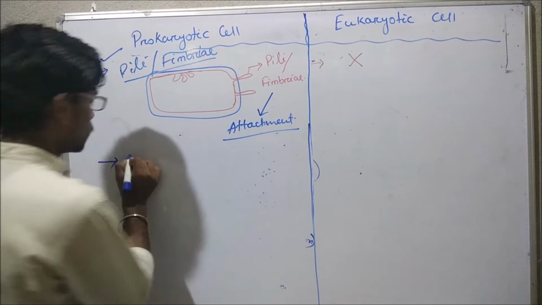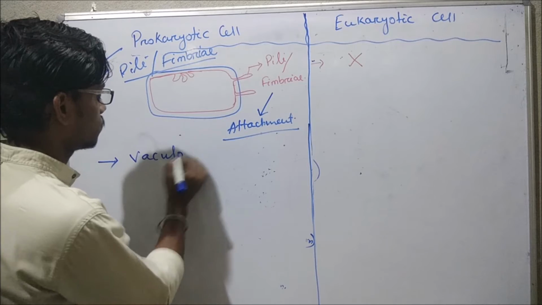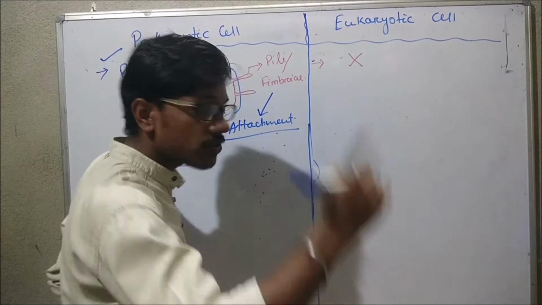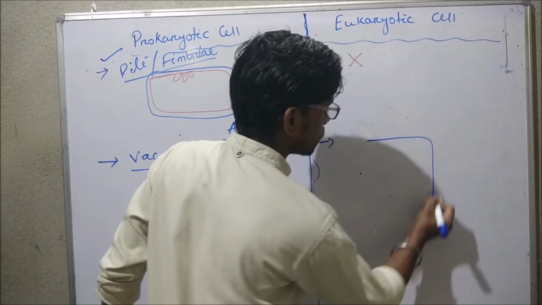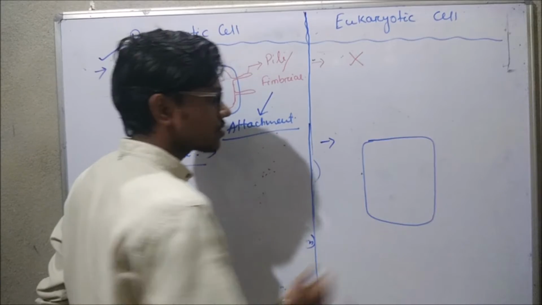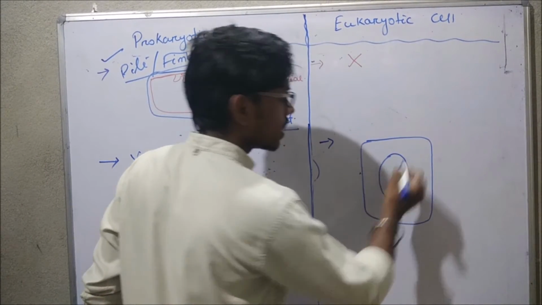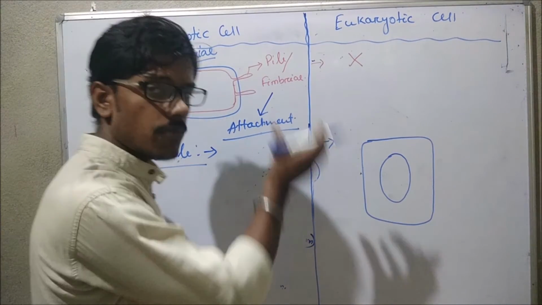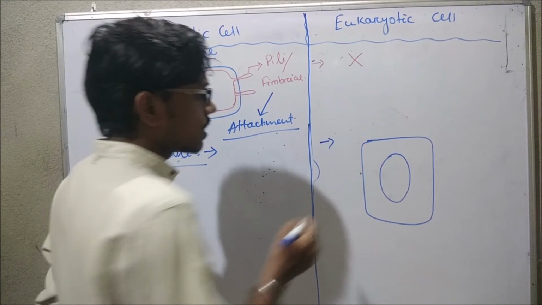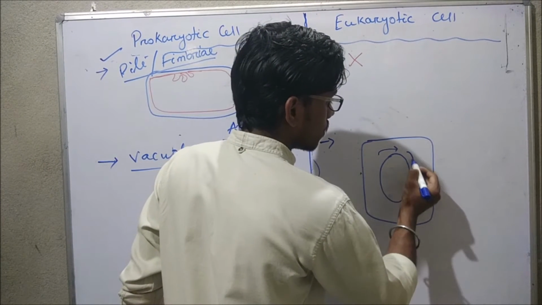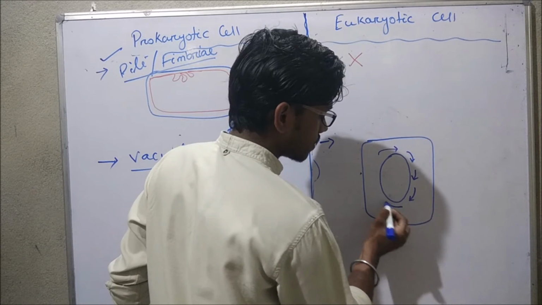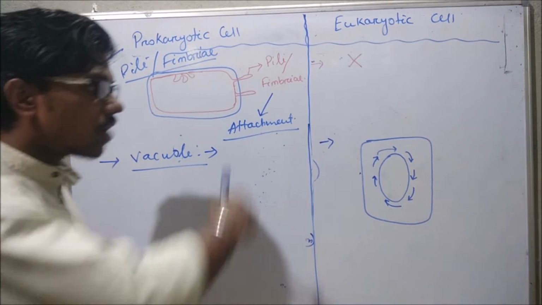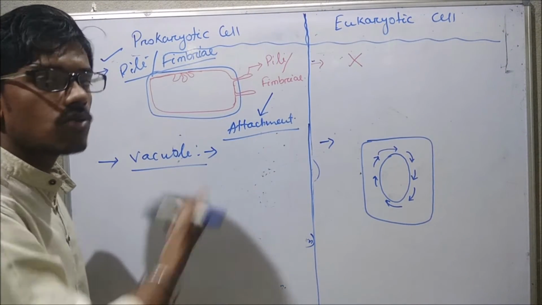With respect to the vacuole, let's write it down. In the case of a eukaryotic cell, suppose this is the cell, there is presence of a large vacuole, and this has a definite membrane, and the cytoplasm is moving around this vacuole in a clockwise or anti-clockwise direction.